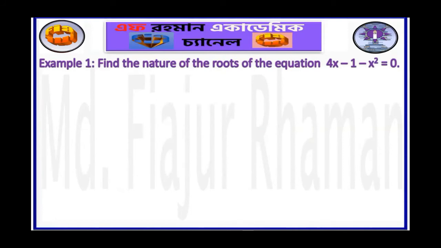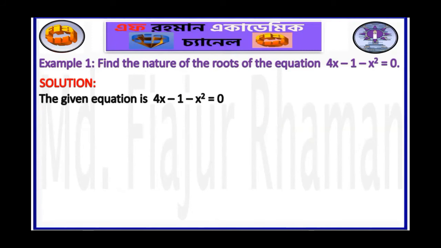Example 1. Find the nature of the roots of the equation 4x minus 1 minus x squared is equal to 0. Solution. The given equation is 4x minus 1 minus x squared equals 0. This equation should be written in its standard form. That's why you can write it as minus x squared plus 4x minus 1 equals 0. Since there are two minuses and one plus, we should multiply both sides by minus 1. Then we can write it as x squared minus 4x plus 1 equals 0.